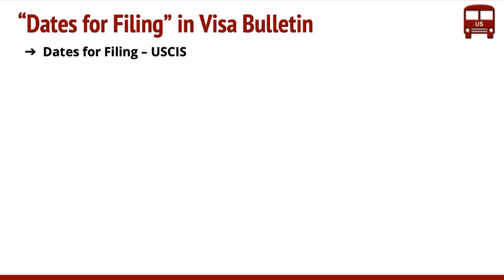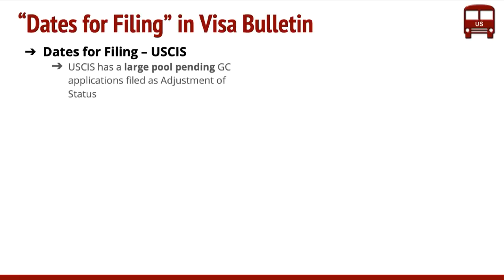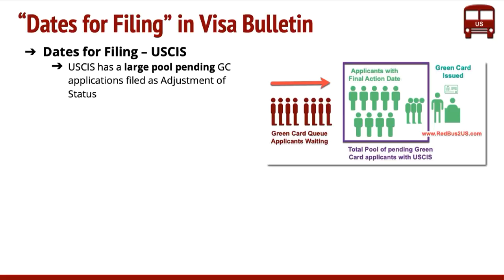Now, how dates of filing works with USCIS is, in general, USCIS has a large pool of pending green card applications, right? As we can see on the screen, we have put it in a picture: the people in red are the ones waiting in the green card line, and these are applicants with final action dates, or for now, just think of them as priority dates, right? So that is the total pool of applications with USCIS. Usually USCIS processes them, and whenever the dates become current, or available, they just issue the green card. So this is what typically happens.